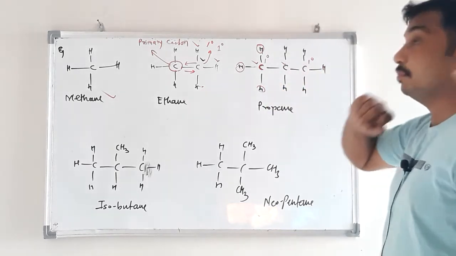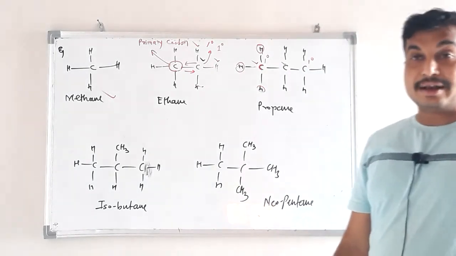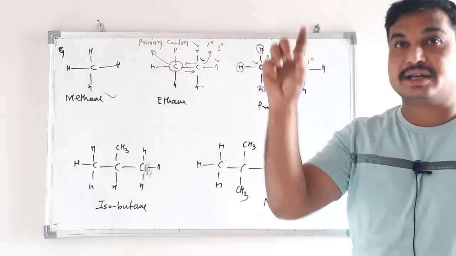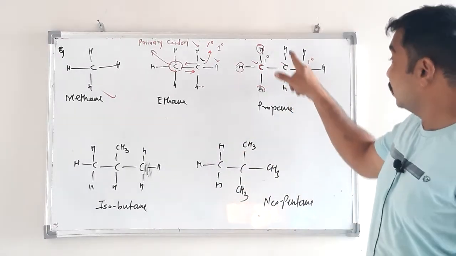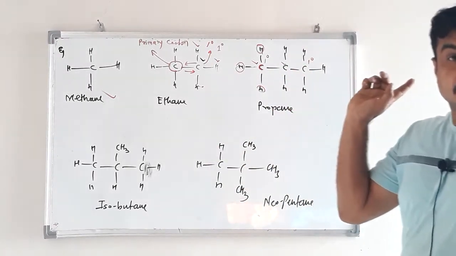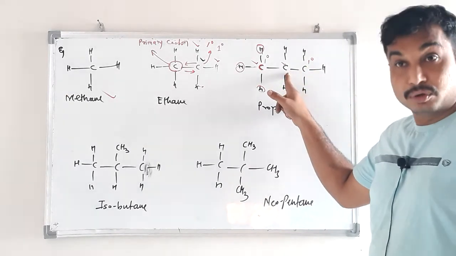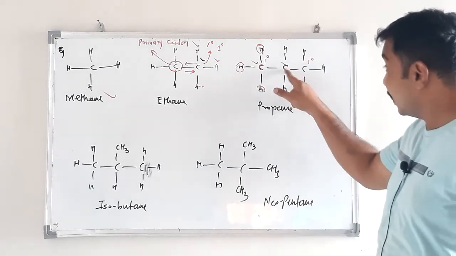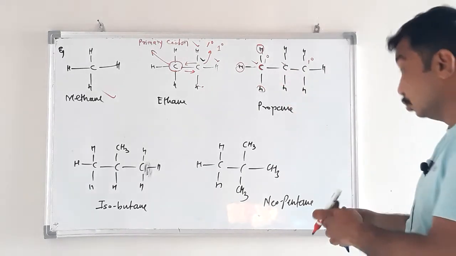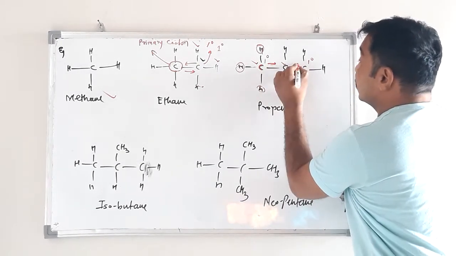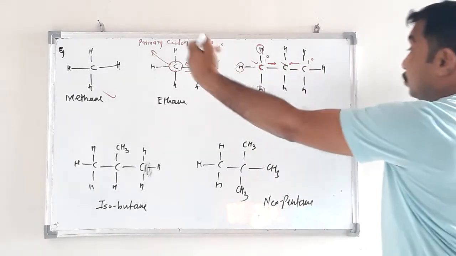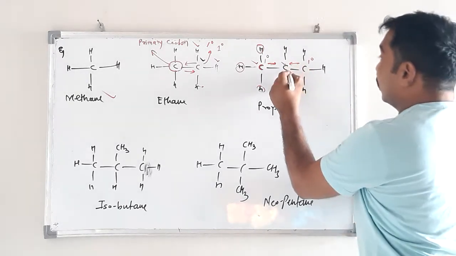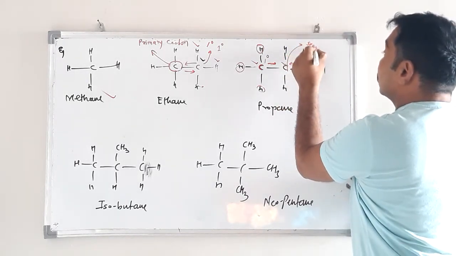Okay. What about the middle carbon atom? The middle carbon atom is not simple. Simple means all the valencies are satisfied by hydrogen. Here there are 2 hydrogen, 2 carbon. Is it primary? No. Primary means only 1 carbon atom directly attached. Here how many carbon atoms are directly attached to this carbon? 2, from this side and that side. So 2 carbon atoms, 2 hydrogen, 2 carbon. Therefore, it is called secondary.